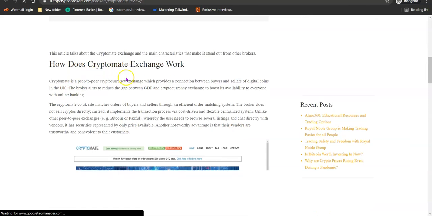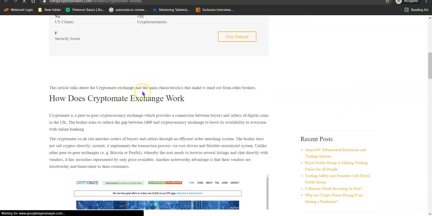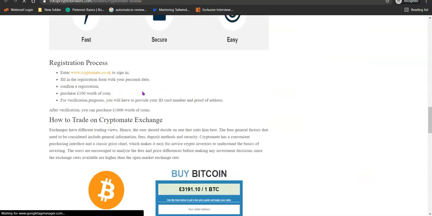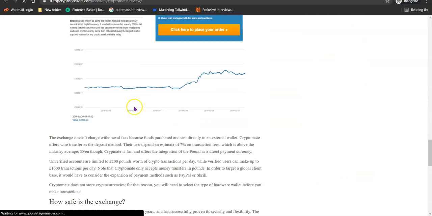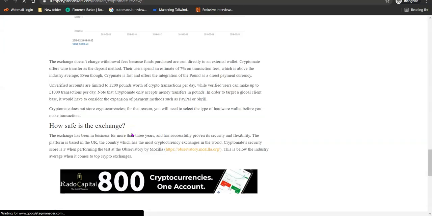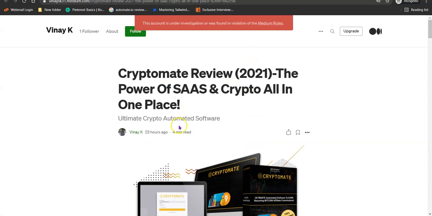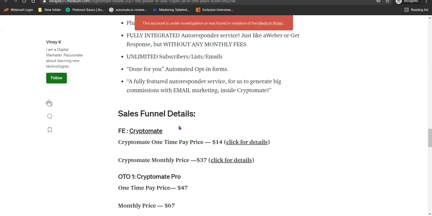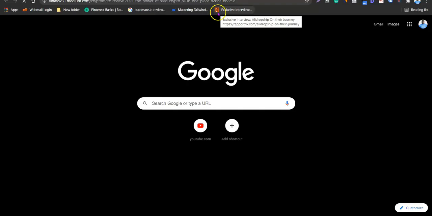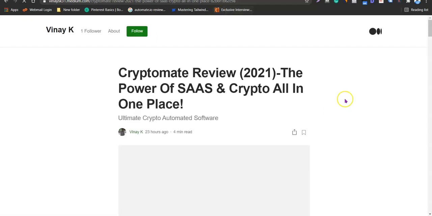Okay, so how does CryptoMate exchange work? Registration process. I'm actually not sure if this is the right article. Okay, so let me check the next one. Okay, so let me check the word count for this. Let me quickly do a word count check so we can know how much we're going to be writing.